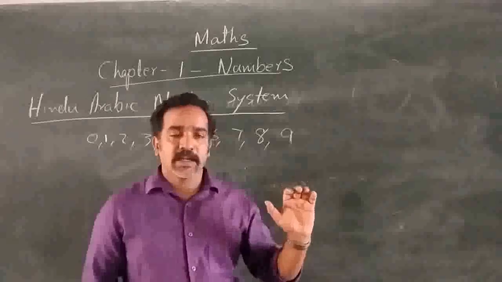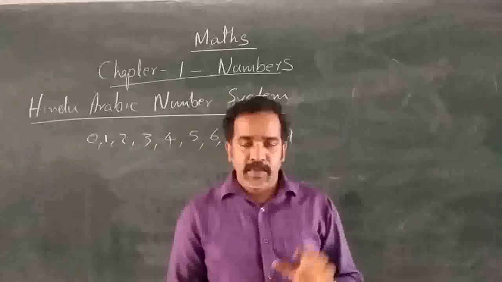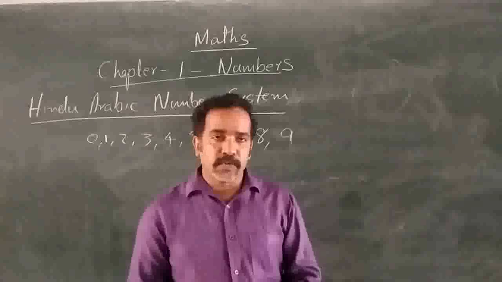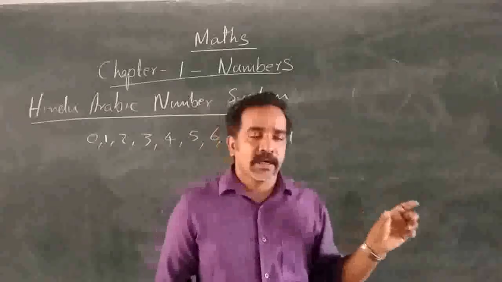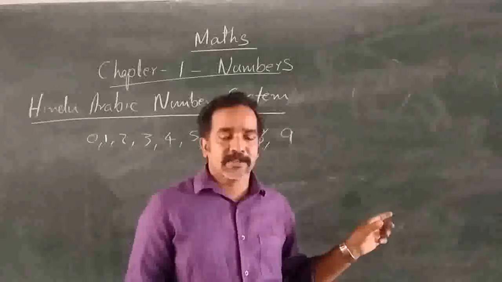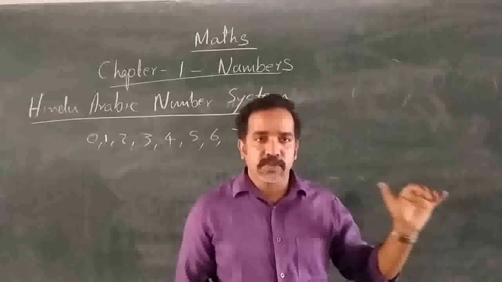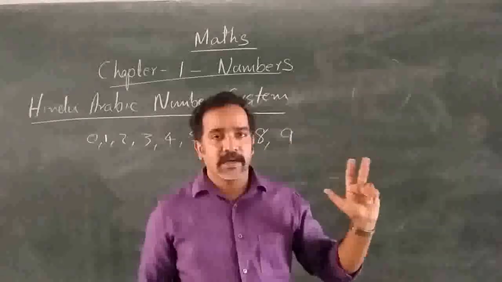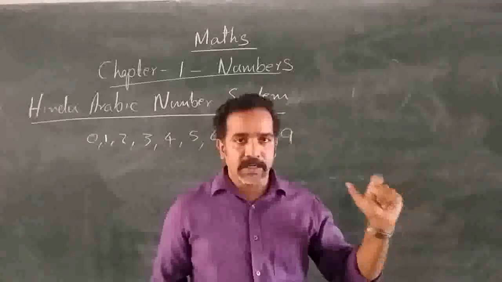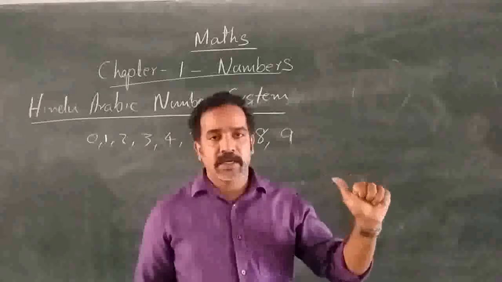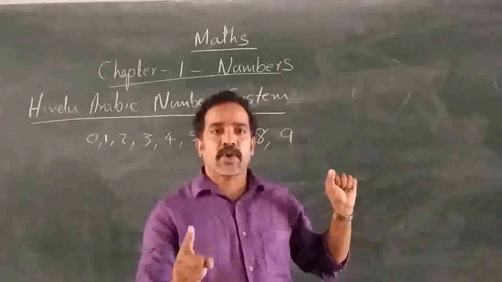And in the international place value system, the numbers are formed on the basis of the place values ones, tens, hundreds, thousand, 10,000, and there is no lakh.